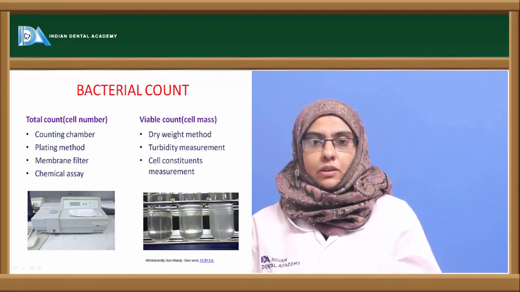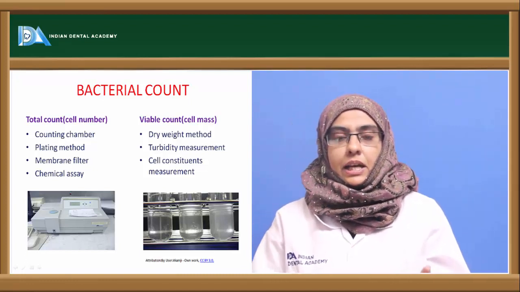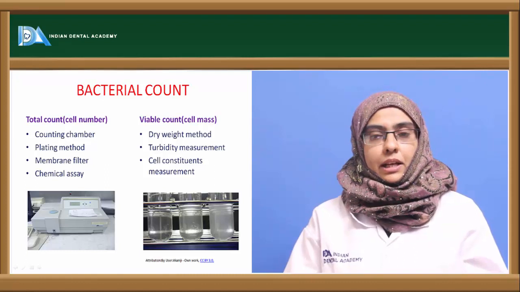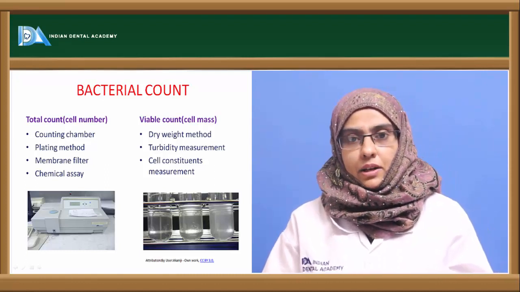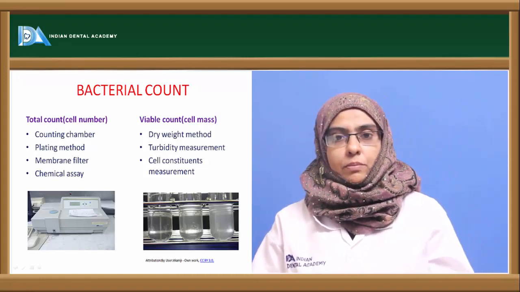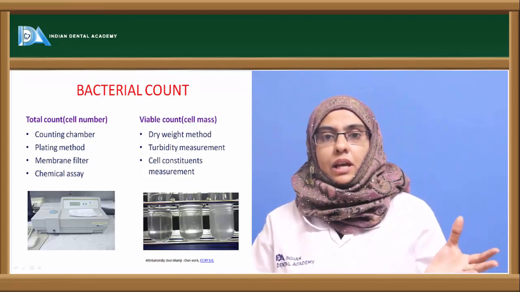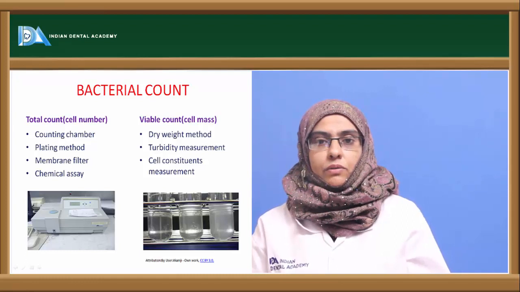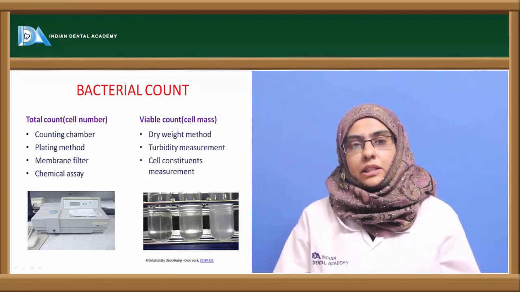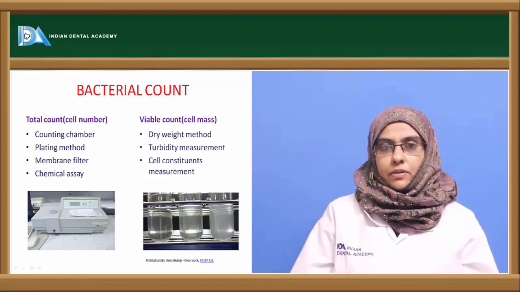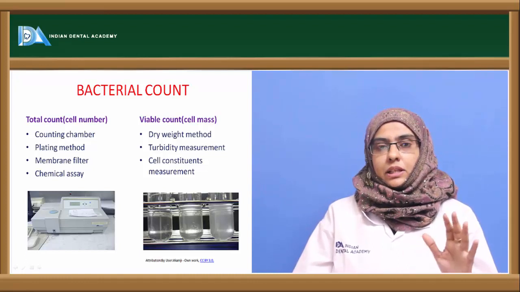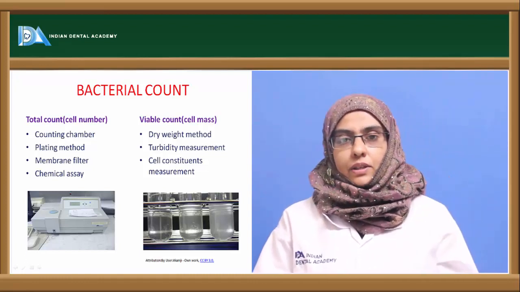Again, in the total cell count, you can go for special chemical assays, that is, measuring the nitrogen component present in the organism. Nitrogen is an important component that forms the basis of the organism's cell wall and nucleic acid. So you can calculate the amount of nitrogen present to know the number of microorganisms. So this is the total cell count of the organism.